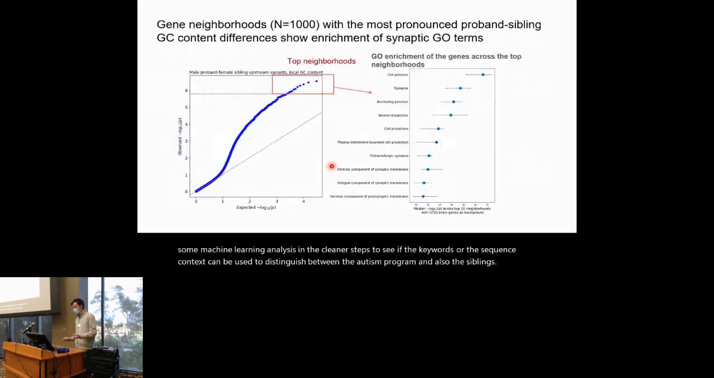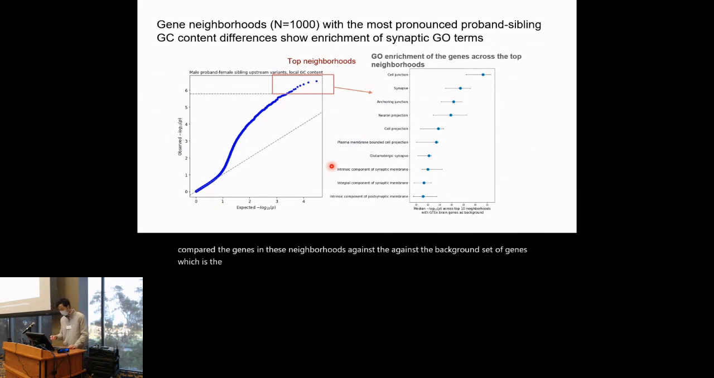Here, for each of the neighborhoods, we conducted a Mann-Whitney U test on their local GC content differences, and after a Bonferroni-based multiple testing correction, we identified 12 top neighborhoods, which are showing the most significant GC content differences. Based on these neighborhoods, we also conducted a GO enrichment analysis, where we compared the genes in these neighborhoods against the background set of genes, which is the superset of all genes that are being overexpressed in the GTEx brain tissues.